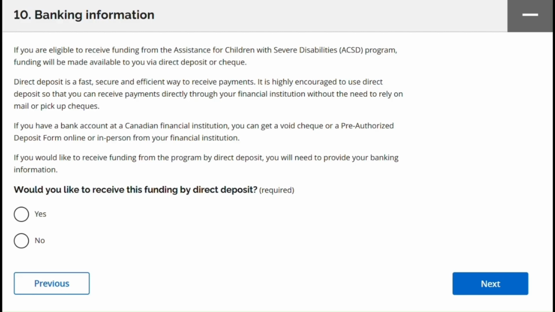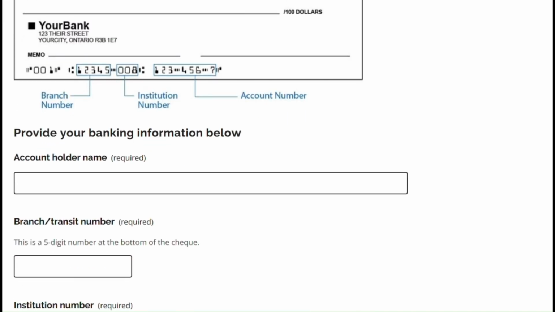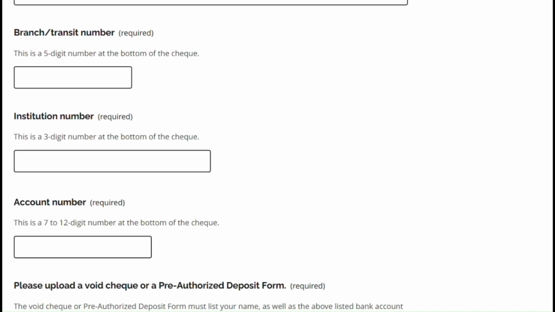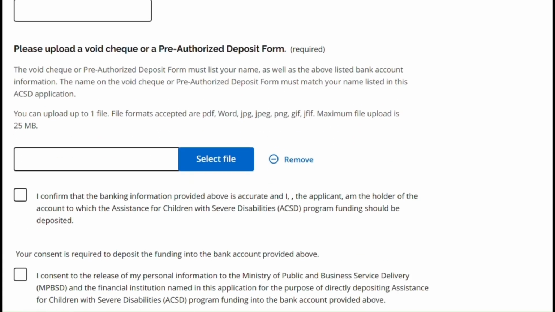Section 10, Banking Information. You will need to decide if you would like to receive the funds via direct deposit. If so, you will need to provide the account holder name, branch transit number, institution number, and account number. You will also need to upload a void check or a pre-authorized deposit form. You will then need to check 2 boxes